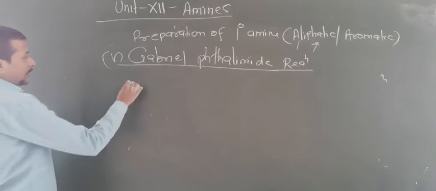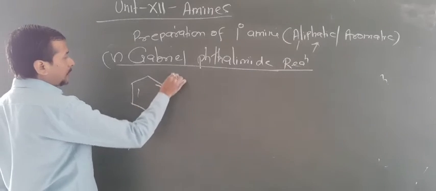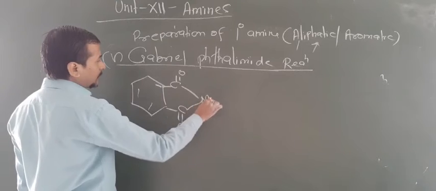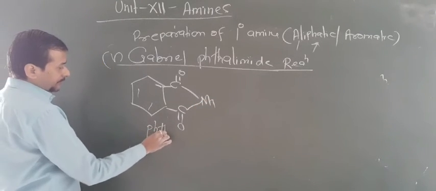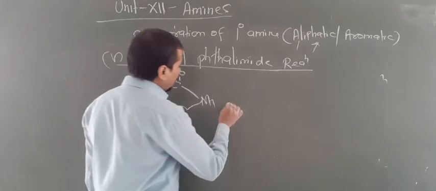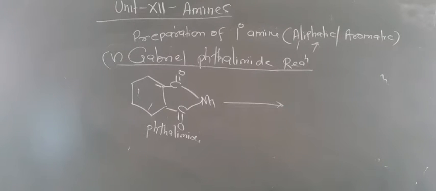First of all you have to know what phthalimide is. Look here, C double bond O, C double bond O, and this contains NH. So this is known as phthalimide. Now it reacts with aqueous KOH, alcoholic KOH.